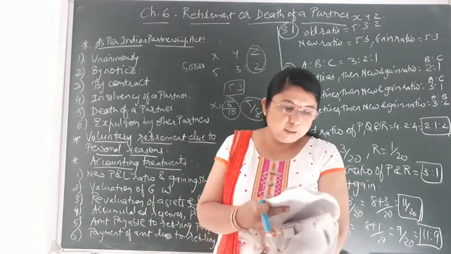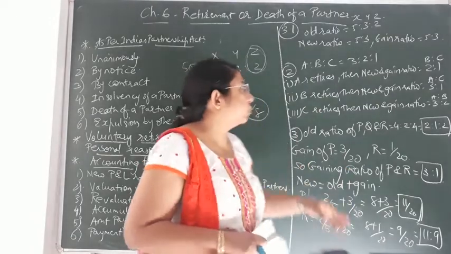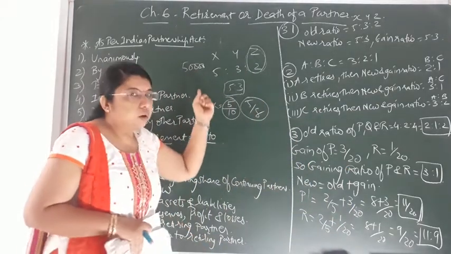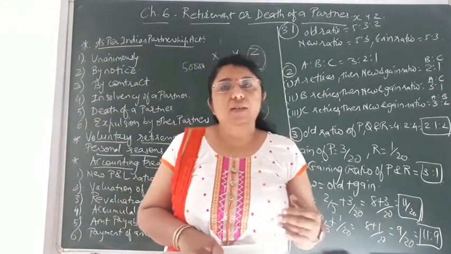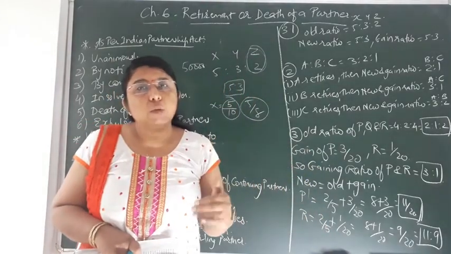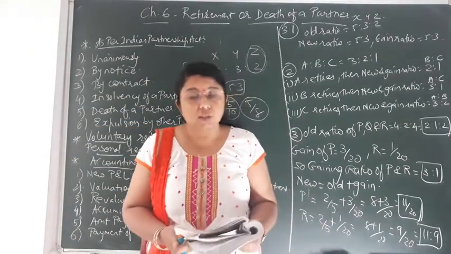The next one, that is share in reserves and undistributed profit. Just now I explained that whatever the general reserve, capital reserve, or accumulated profit, or whatever the credit balance, will also be shared by the retiring partner. So that also would be credited to his capital account.